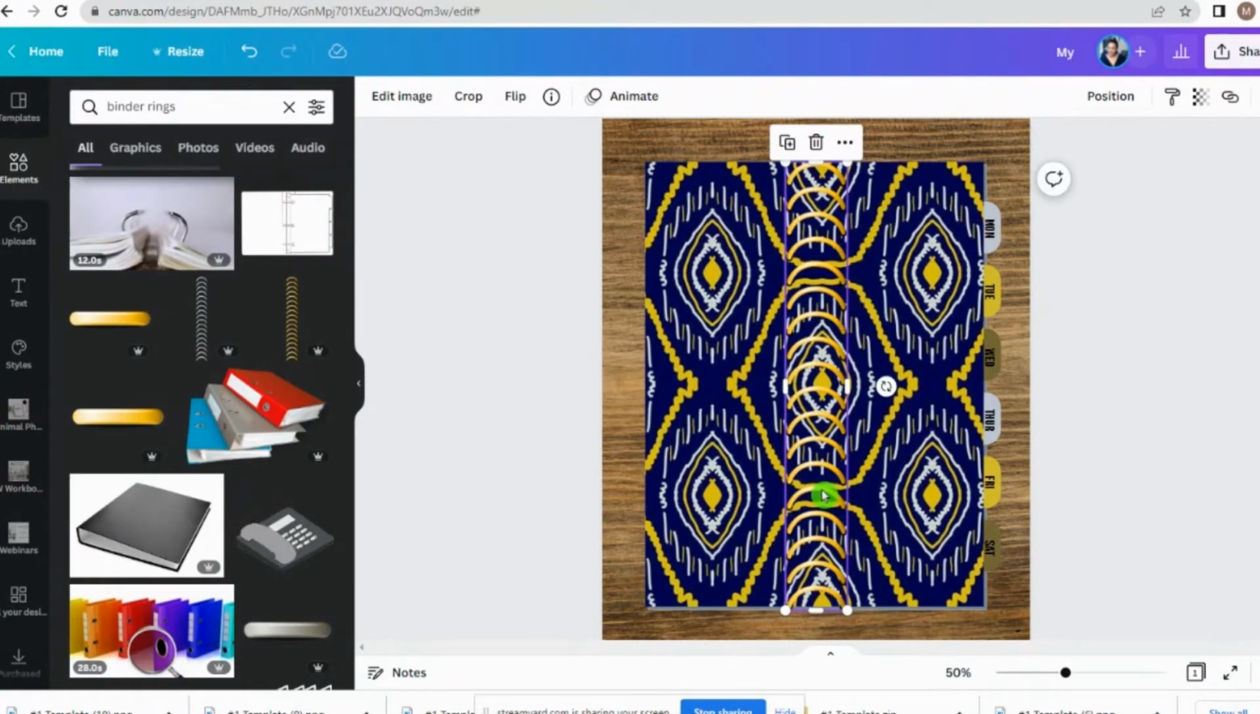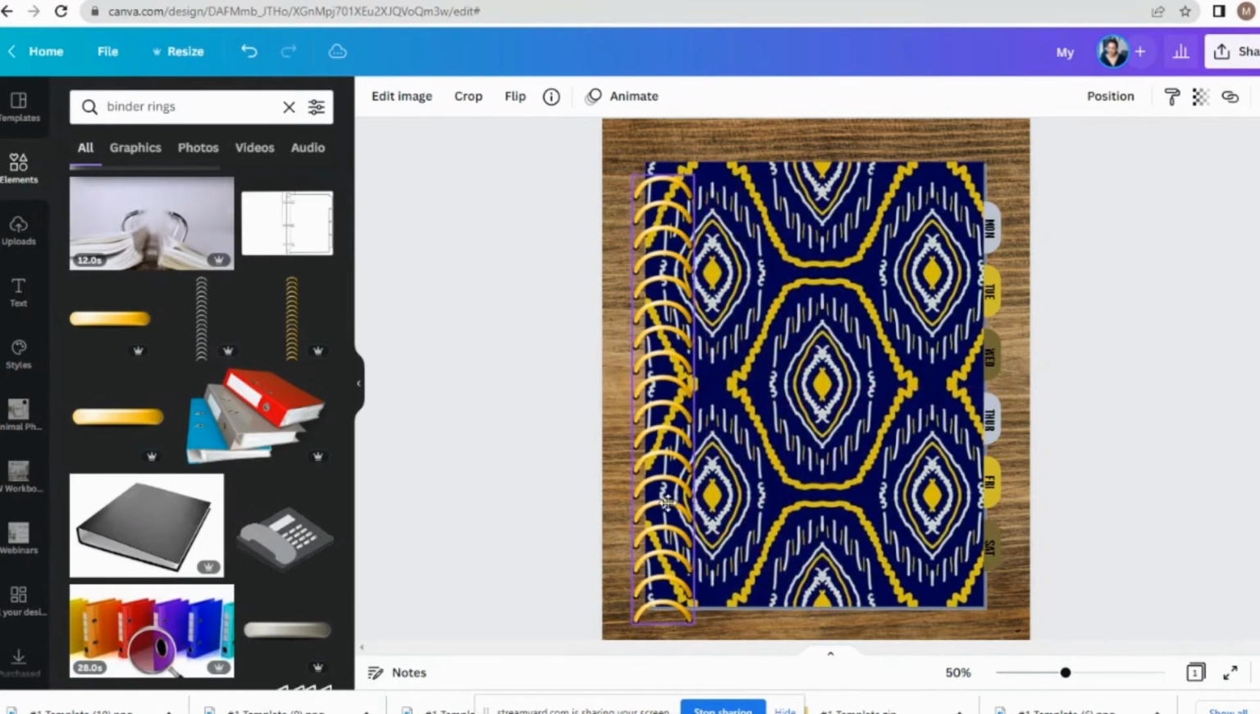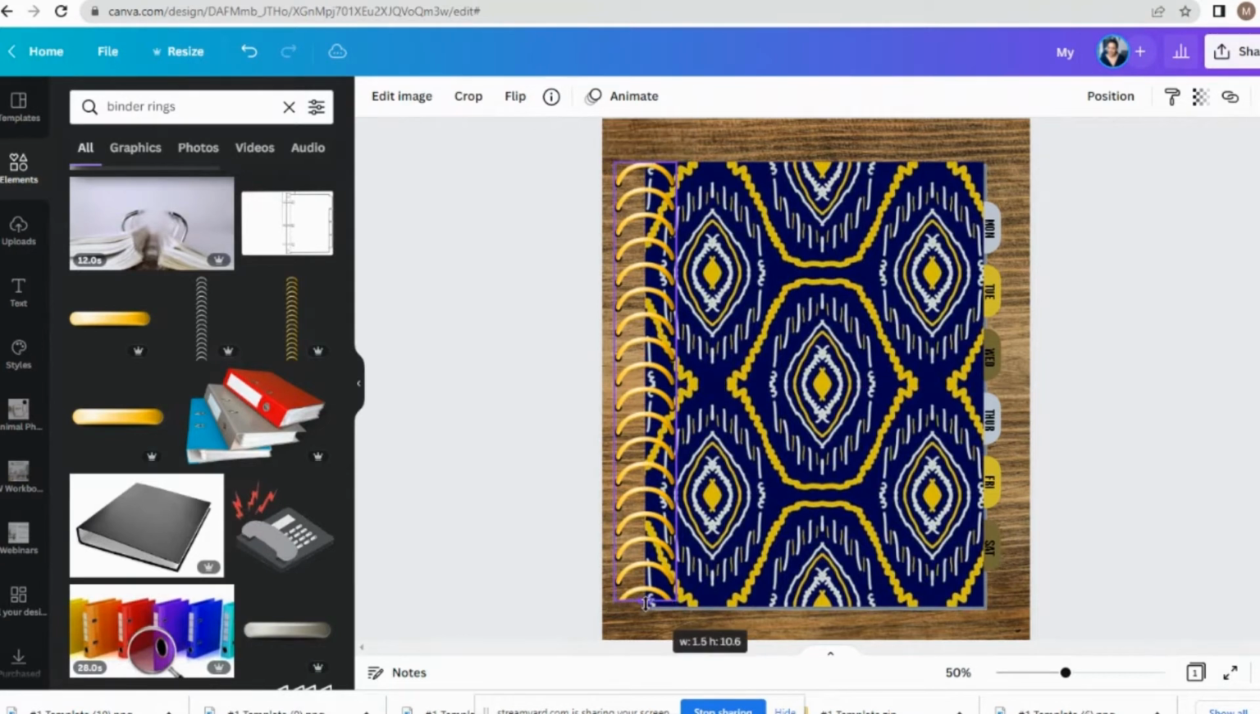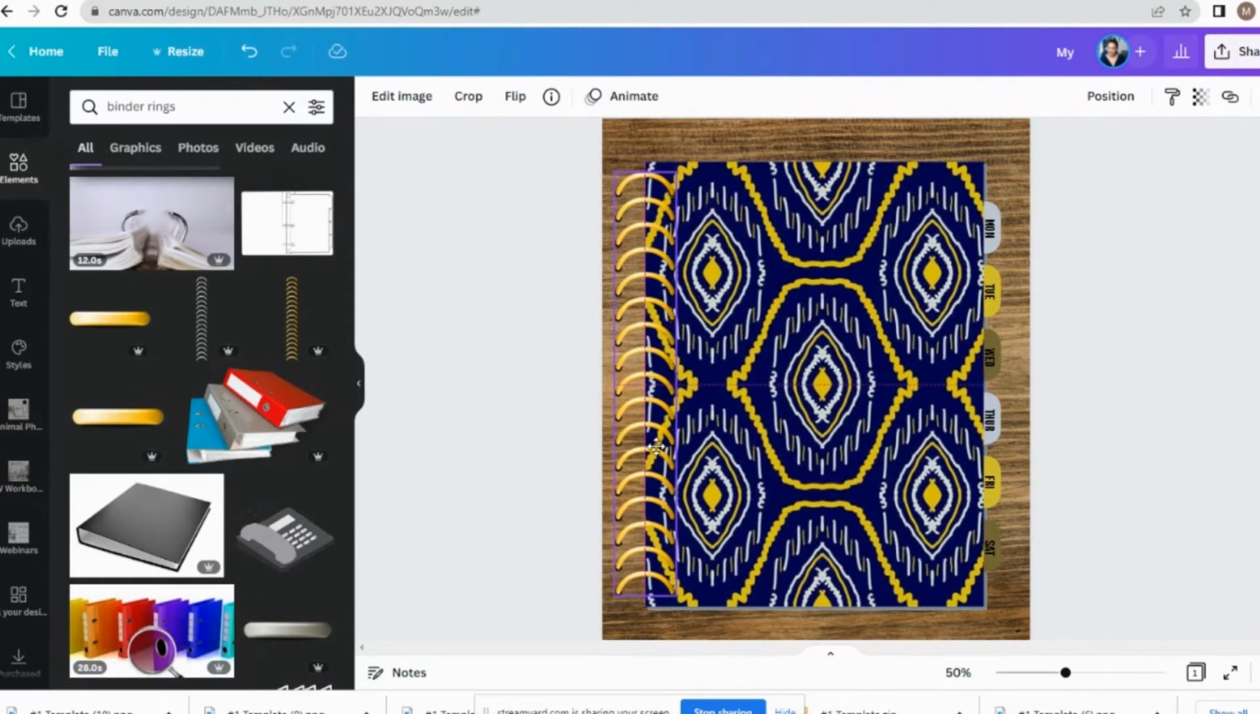Okay, so let's come back over here now that we have the gold binder rings, and we are going to place these binder rings right here. So I am going to shorten them down just a little, because that was a little long. And now I'm going to center it. I'm not sure if you can see it, but there are purple lines that pop up where Canva will show you where the center is for this. And so now we have the binder rings.